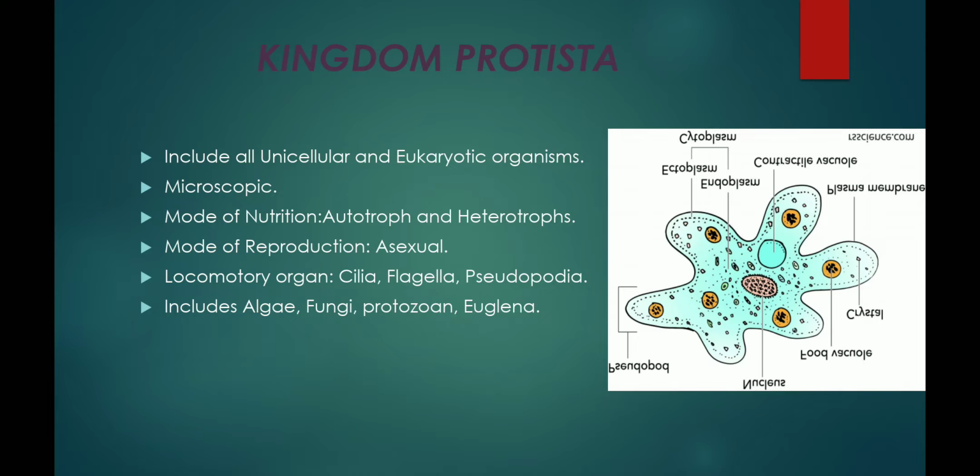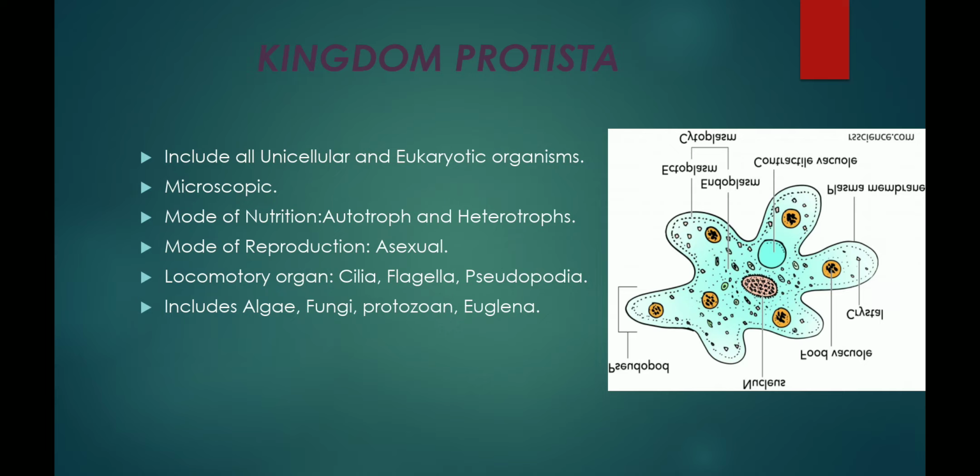The mode of reproduction is asexual with the help of binary fission, budding, fragmentation, etc. Specialized organs, that is locomotory organs like cilia, flagella, pseudopodia, etc., are present. This kingdom includes algae, fungi, protozoans, Euglena.